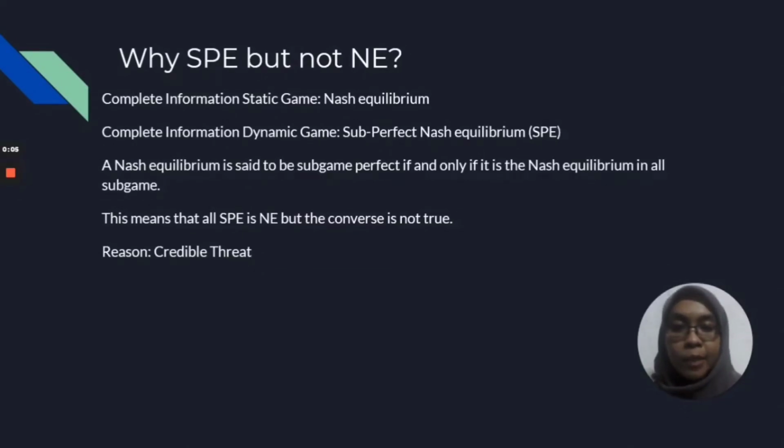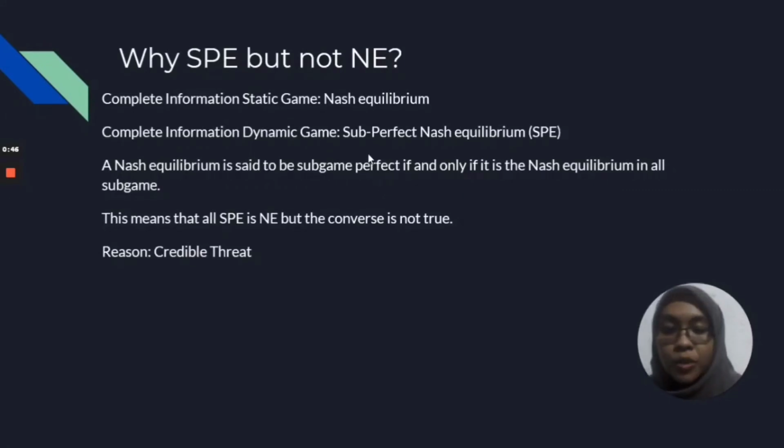Now I will explain why we use subgame perfect equilibrium but not Nash equilibrium in dynamic complete information games. First, we need to understand that in a complete information static game, we find the Nash equilibrium because the game is only played once. While in a complete information dynamic game, the game is played more than once, whereby players take turns after observing the other player's action. This leads to a different solution. This means that we find the Nash equilibrium for the former and the subgame perfect equilibrium for the latter.